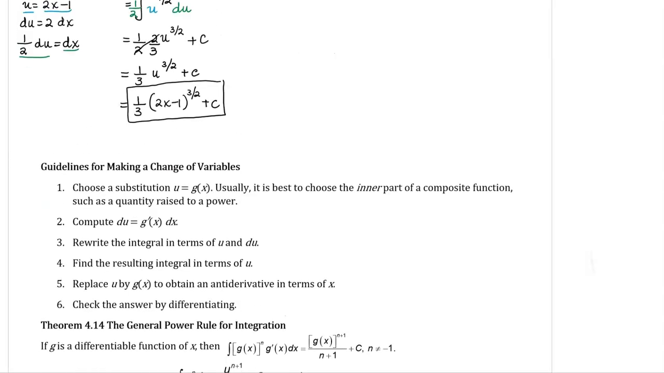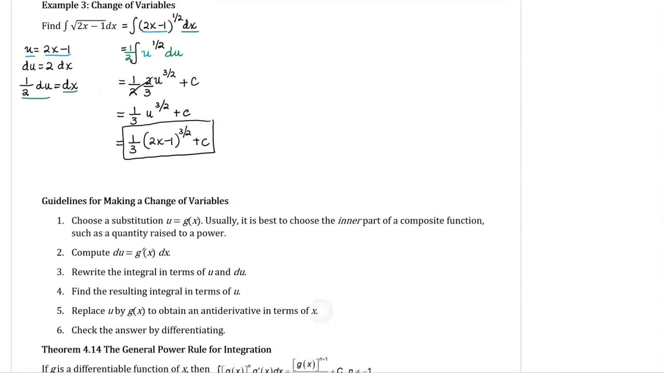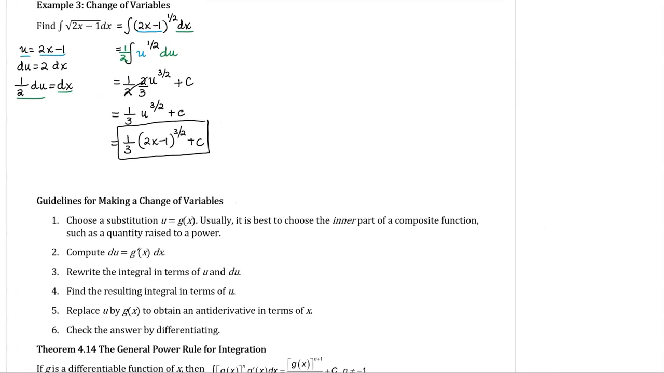So here we have general guidelines for making a change of variables. We want to choose a substitution u. Most often than not, it's a good idea to choose the inner part of a composite function, which is what we did in example 3, right? We chose just the inner part, just the 2x minus 1 to be our u. We calculated du, which was the derivative of what we chose for u. And then we were able to rewrite the integral in terms of u and du.